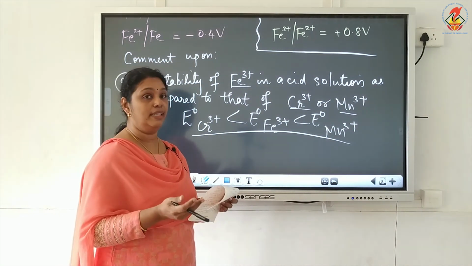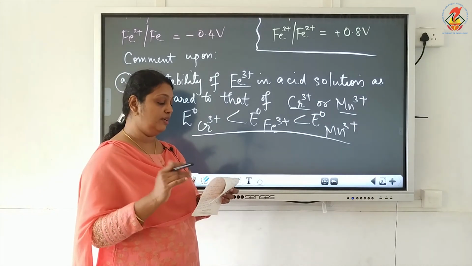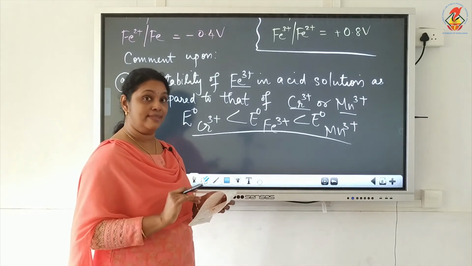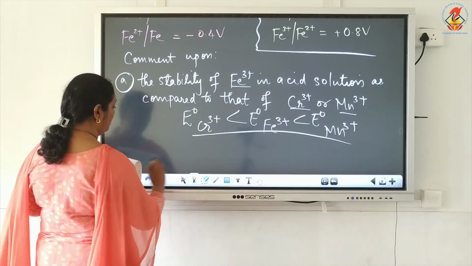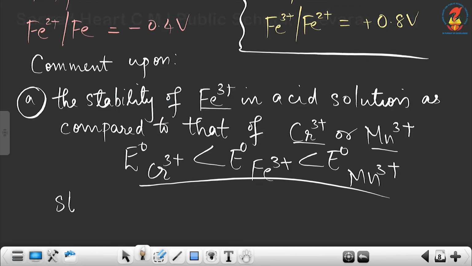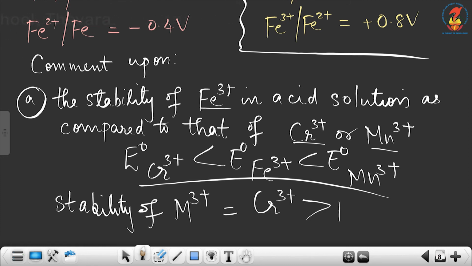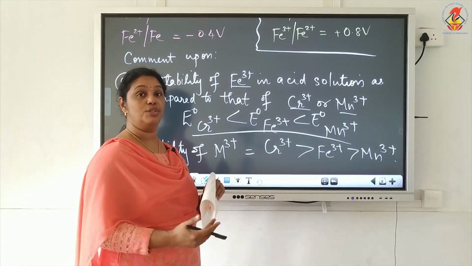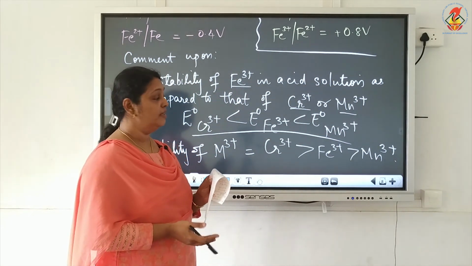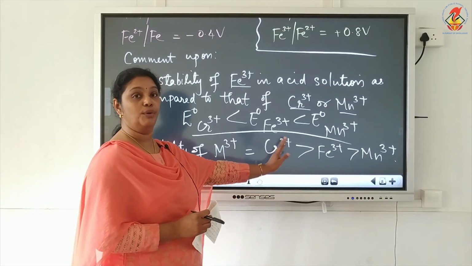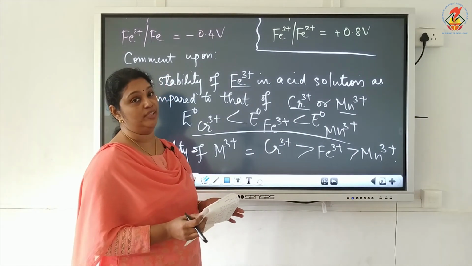So what will be the stability? Mn3+ wants to get reduced, so it is less stable. So what will be the order of stability of M3+ ions? The order of stability of M3+ will be Cr3+ greater than Fe3+ greater than Mn3+. Okay, because Mn3+ wants to get reduced to Mn2+ easily. So the stability will be more for chromium 3+ than Fe3+ and Mn3+.